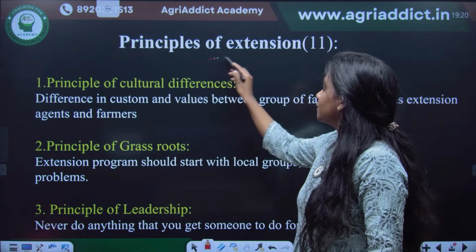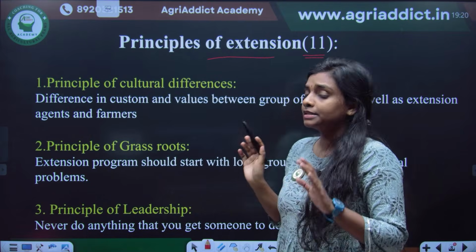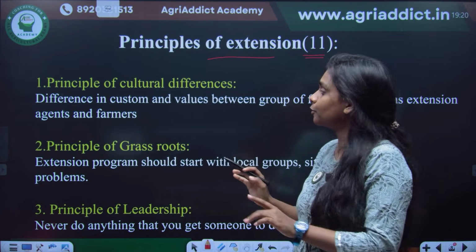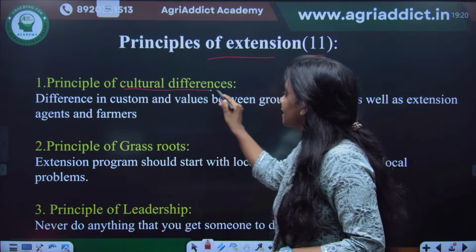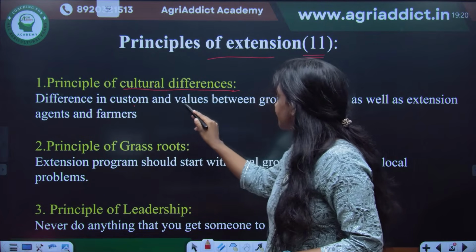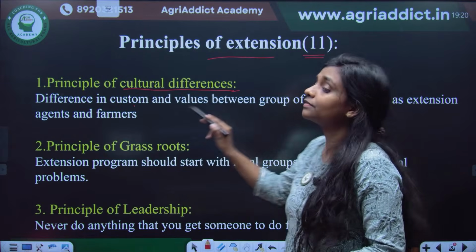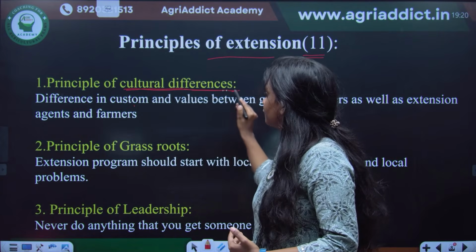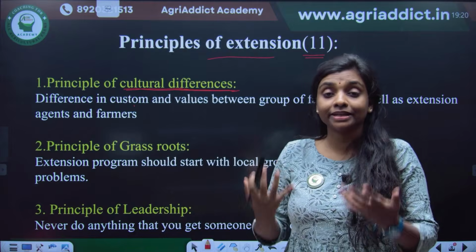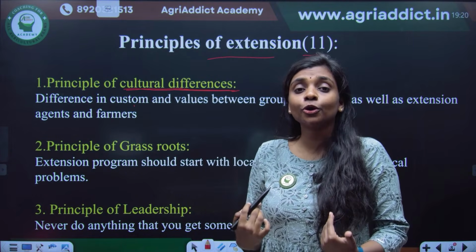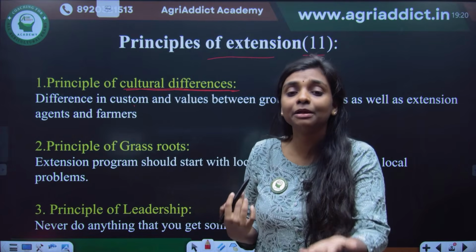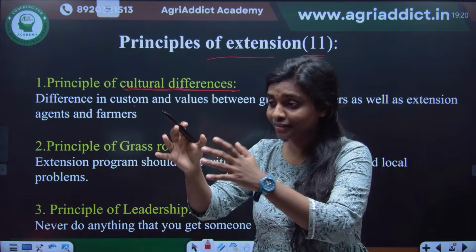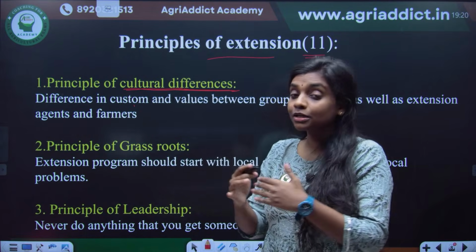And then comes the principles of extension. There are 11 principles. Just remember the main or very important principles. I am not reading everything, just the important ones. Definitely the principle of cultural differences. So the differences in custom and value between the groups of farmers as well as between the extension agent and farmers is important. Okay, cultural difference. If you belong to any particular caste or religion or state or country, that should not affect the communication. You cannot implement anything which is outside of that particular farmers' or target group's culture. Their culture should not be in conflict.